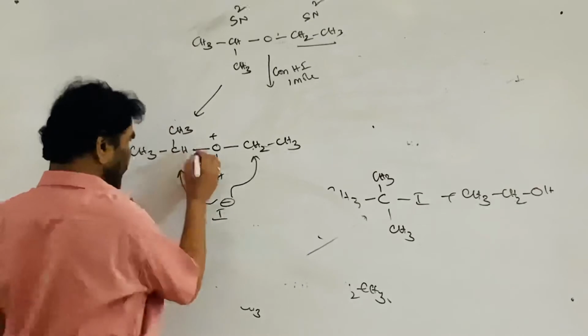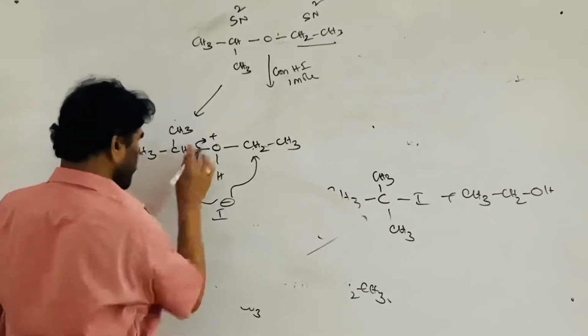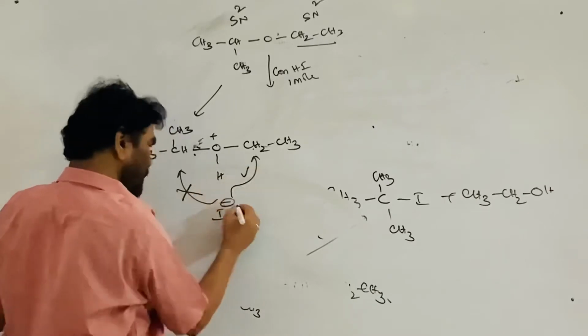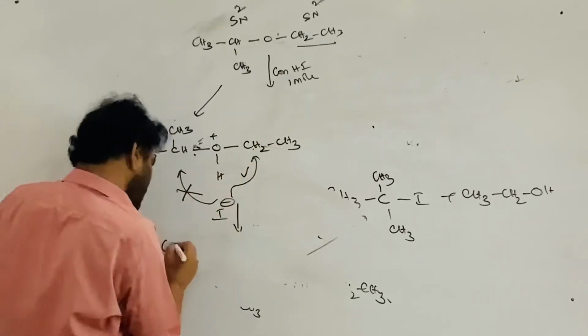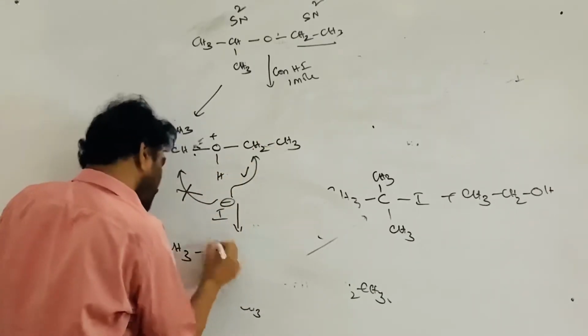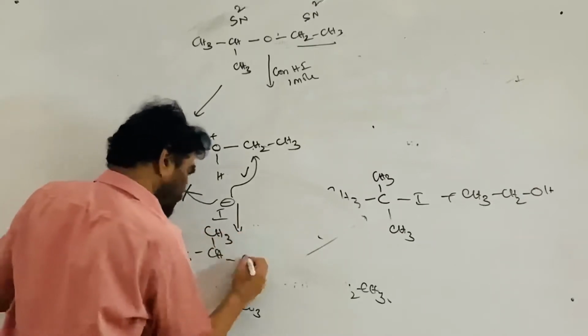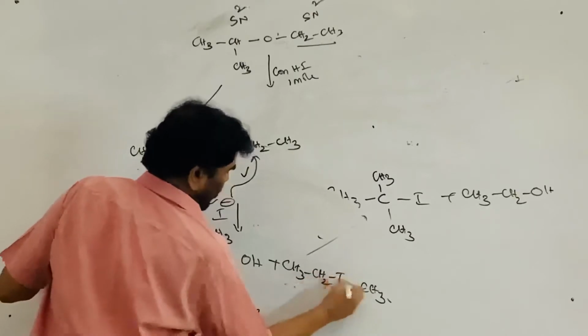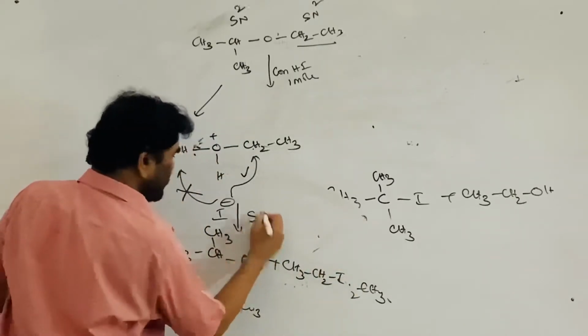Therefore, what happens when it attacks? When it attacks here, this is not possible. Here, this is possible. Now, what happens? Isopropyl is converted into the isopropyl alcohol plus ethyl iodide is formed. The reaction is taking place through the SN2 route.